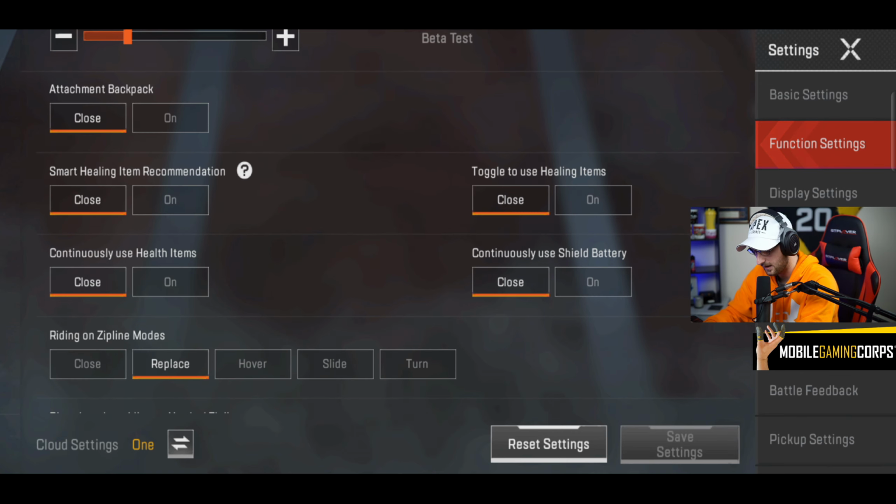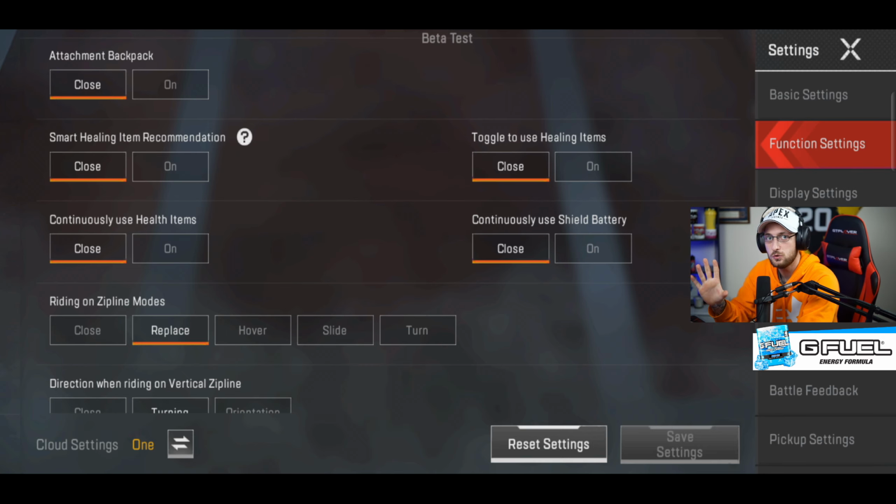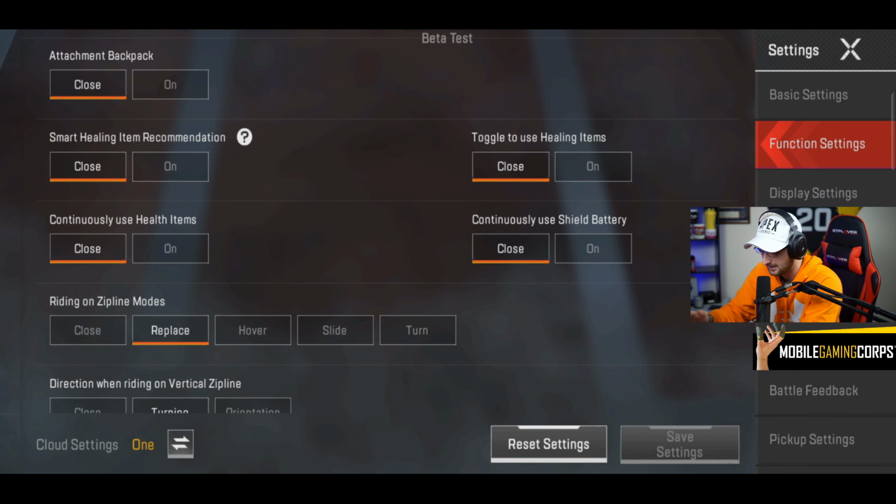Toggle to use healing items off. Continuously use heal items off, and continuously use shield batteries off. The reason I've got all of these off is because, for example, if I'm using a shield cell and I've only got time to pop one because I'm being rushed, if you haven't got these off, it will start to use another cell after another, which can get in the way because you have to press cancel really quickly to be able to take on that fight. So having full control over everything you do in this game is the best.